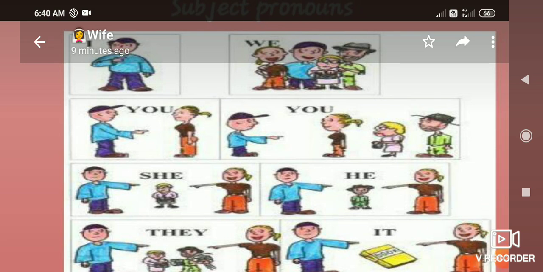If it is singular, a girl means she, a boy means he. If it is plural, two girls or three girls or four girls or five boys, whatever it is, they have to use they. Even for things and animals, they have to use they for plural. If two animals, they. If two things, they.